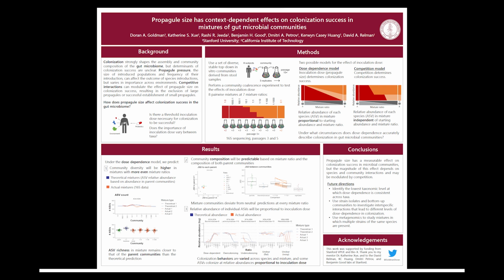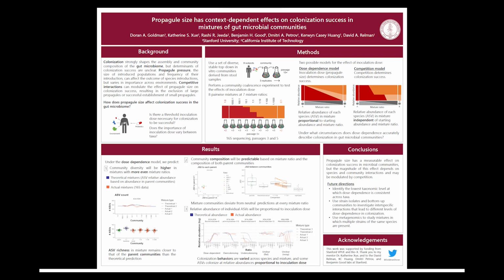I next sought to understand how community level phenomena like diversity and community composition might be driven by ASV level behaviors. Among individual ASVs in each mixture, I identified a variety of colonization patterns, including several cases of dose dependence, in which the relative abundance of an ASV varied substantially across mixture ratios. I also observed sets of ASVs that maintained consistently higher or lower relative abundances across mixture ratios than the neutral predictions, which I classified as overcolonizing or undercolonizing respectively.